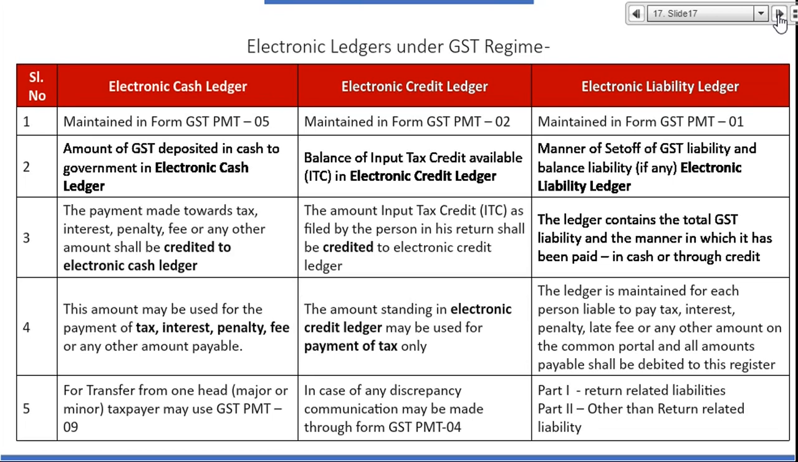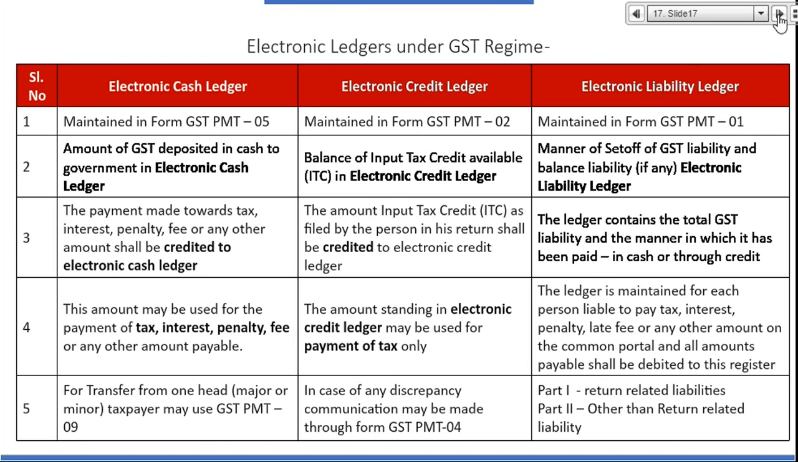Now moving into electronic liability ledger. As the name suggests, it is nothing but it shows your liability. It is maintained in form GST PMT 01, right? Any liability can be set off through electronic credit ledger. So whatever liability you have, it is maintained in your electronic liability ledger. It has two parts, part 1 and part 2, right? So any liability for tax, interest, penalty, late fee or any other liability will be debited to this ledger.